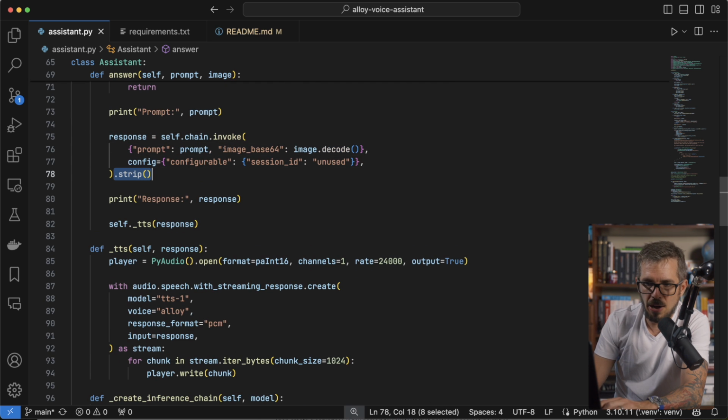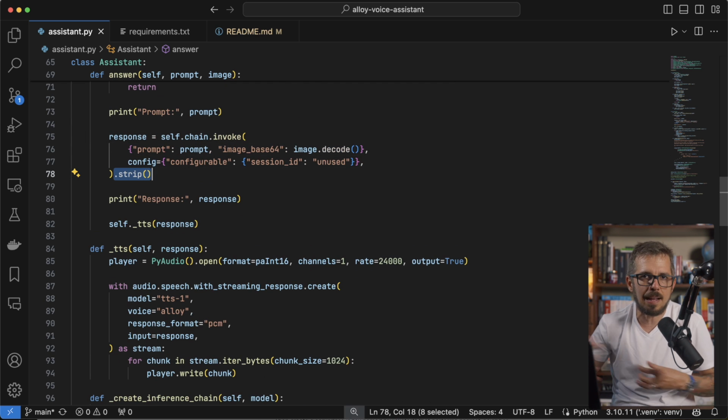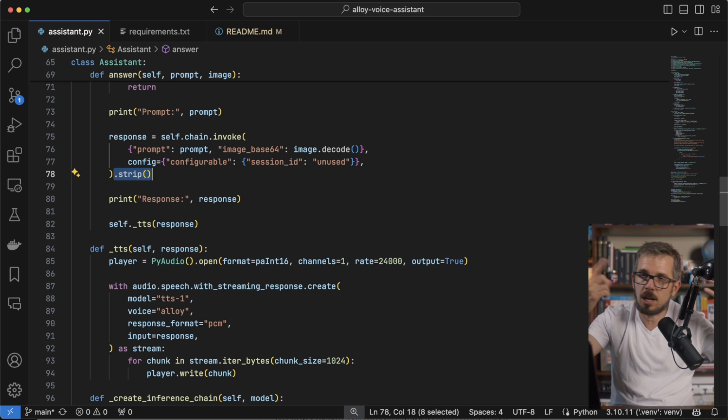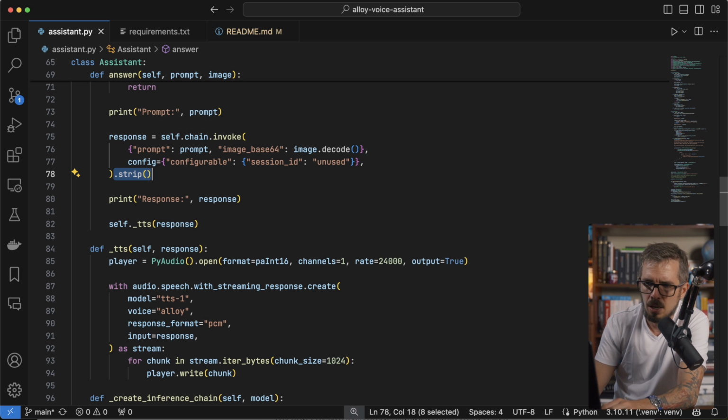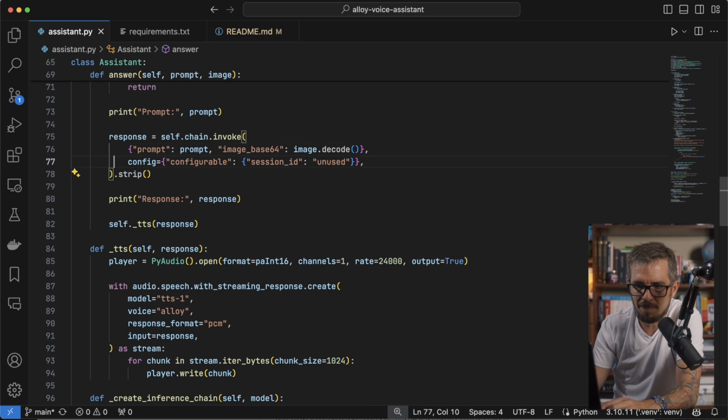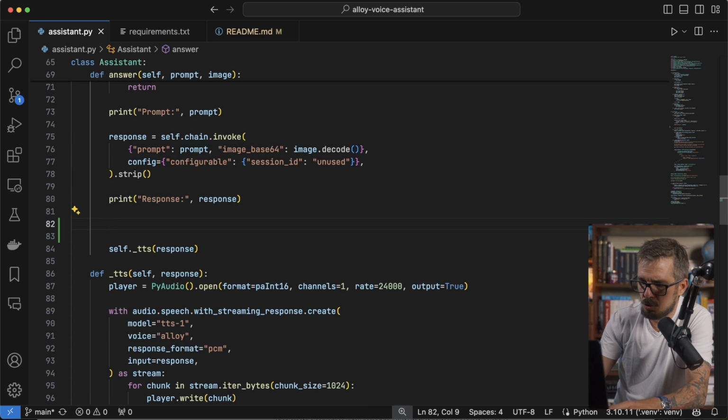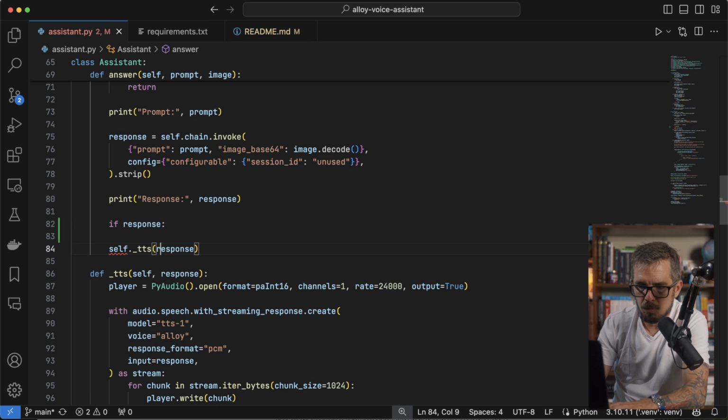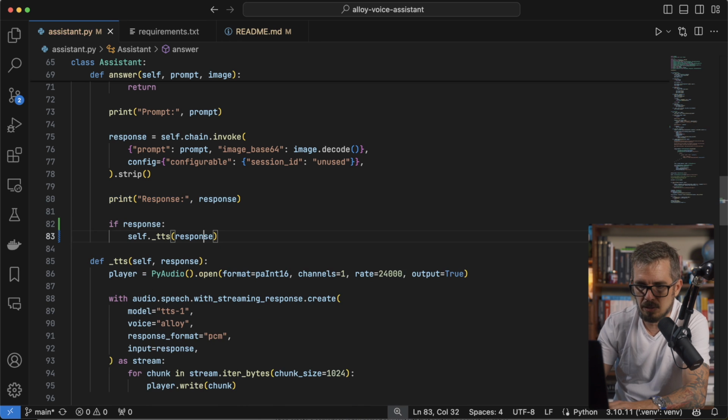So, all right, final thing that I'm doing is I'm stripping out any new line characters that come from the model. The model is gonna send me an answer and it's gonna come followed by a bunch of new line characters, just getting rid of those or any white spaces, so that's it. This is my response at this point. Beautiful. So I'm gonna print that response, and I'm actually gonna do something here. If that response is something, I'm just gonna play it.